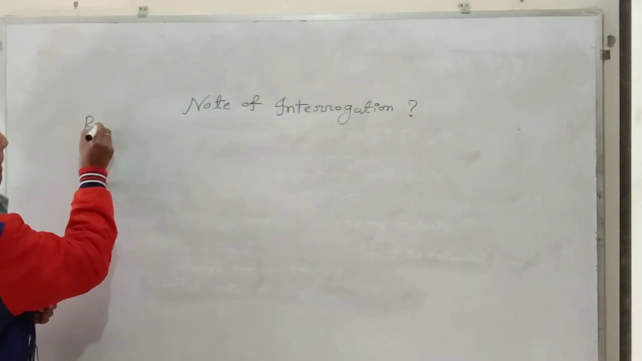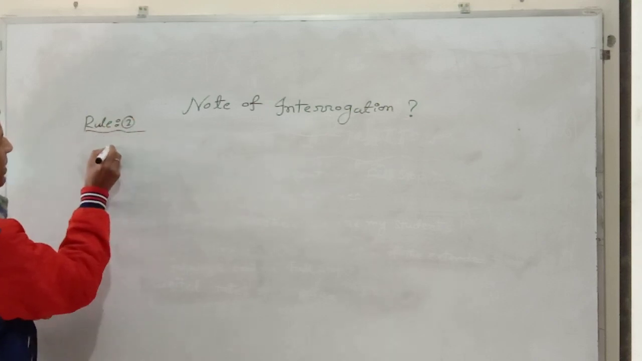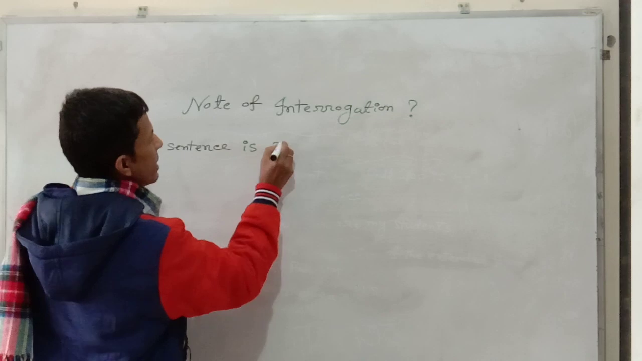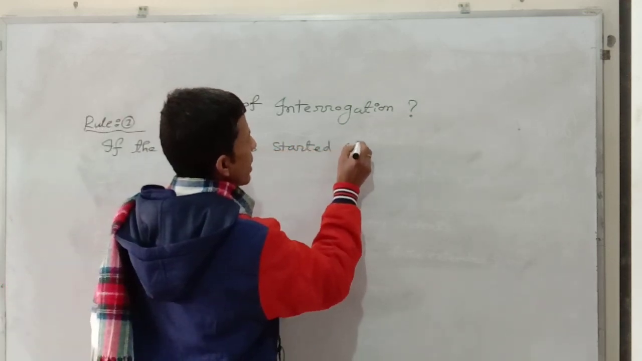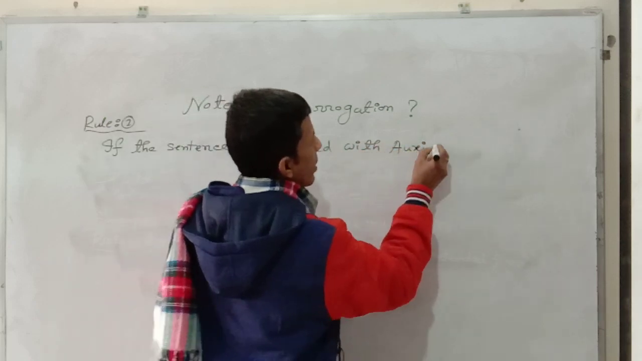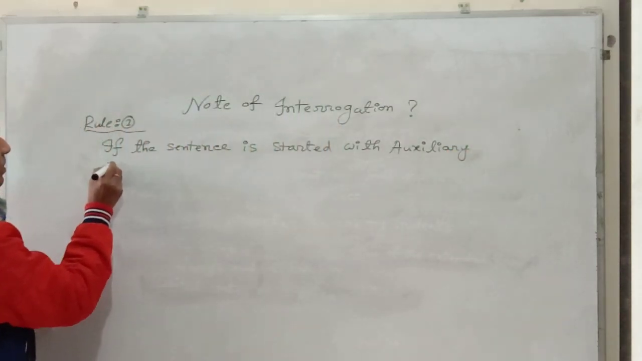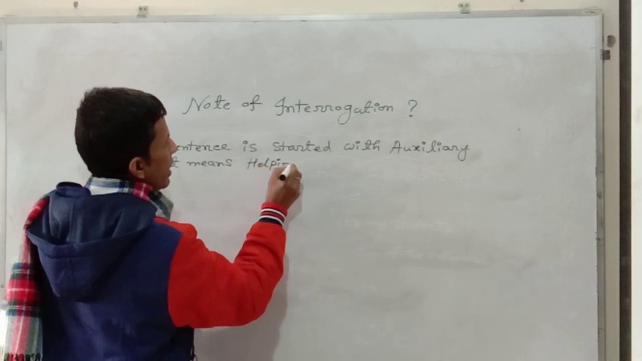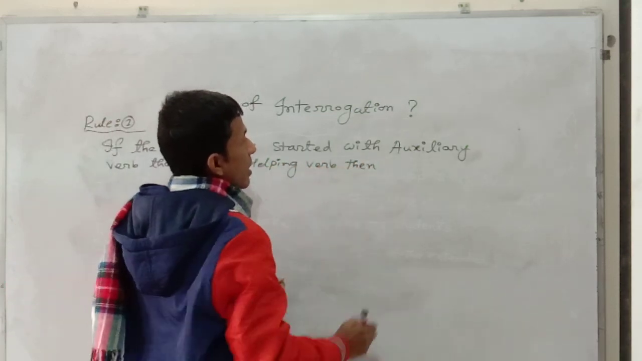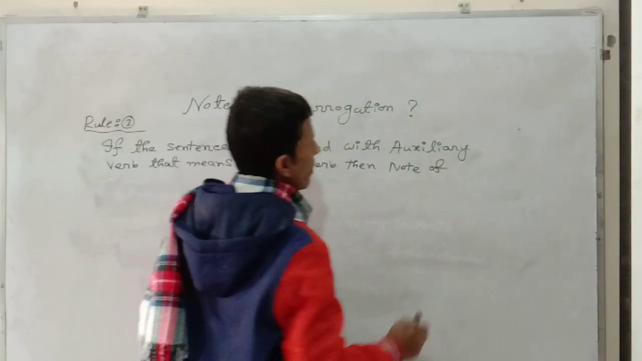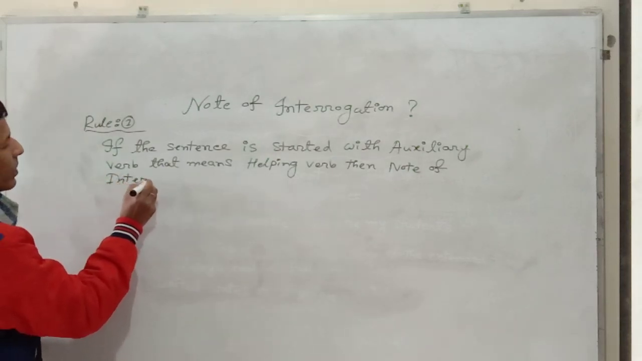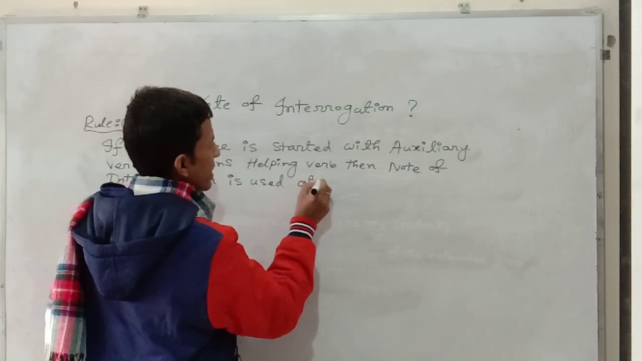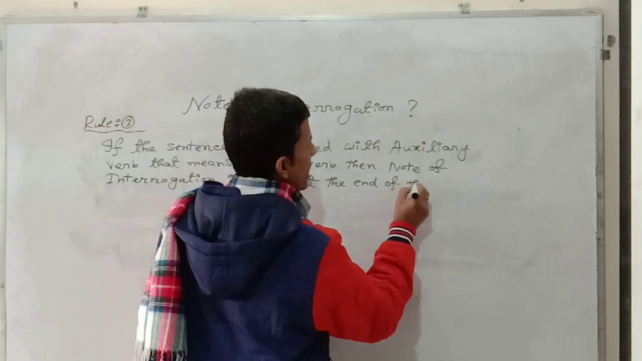First of all, rule 1. If the sentence is started with auxiliary verb, that means helping verb, then note of interrogation is used at the end of the sentence.